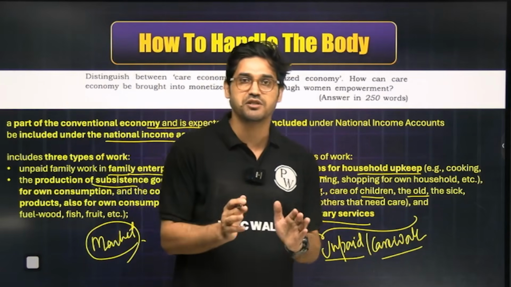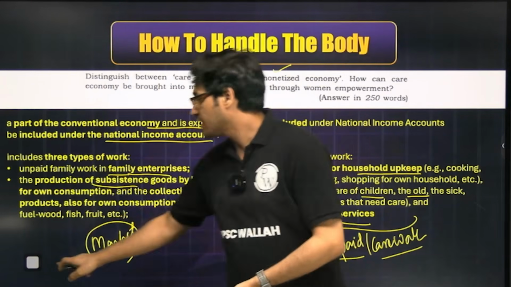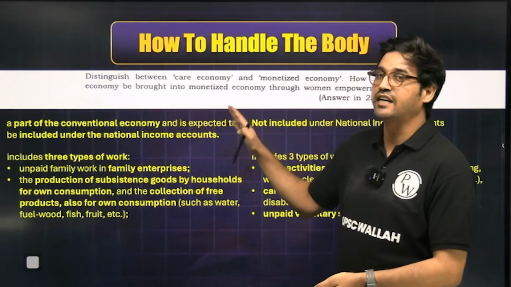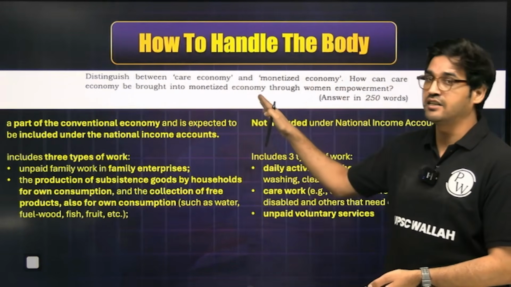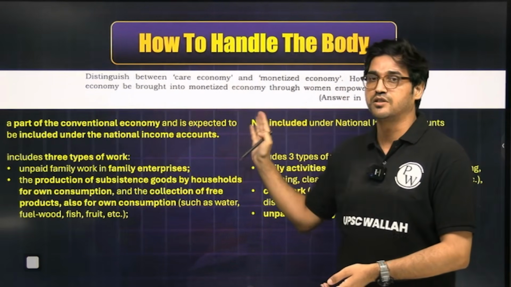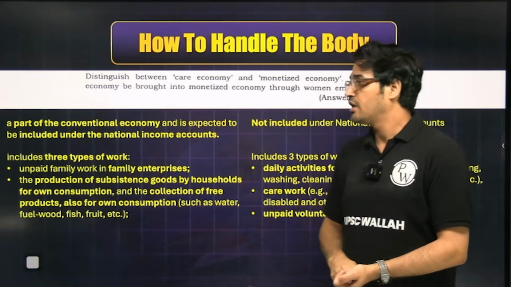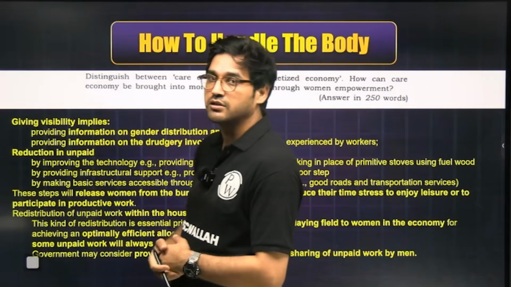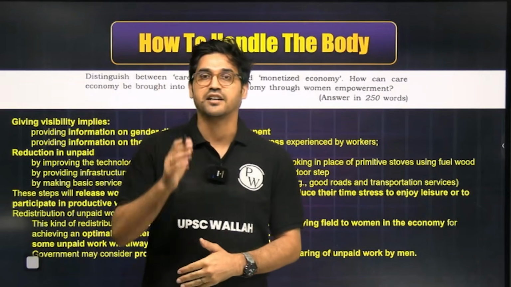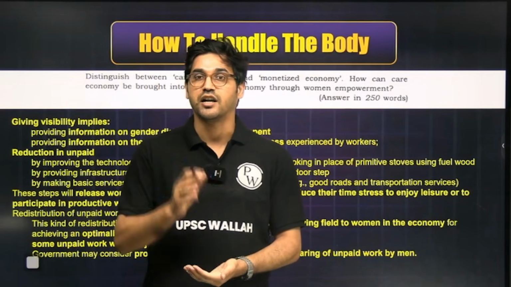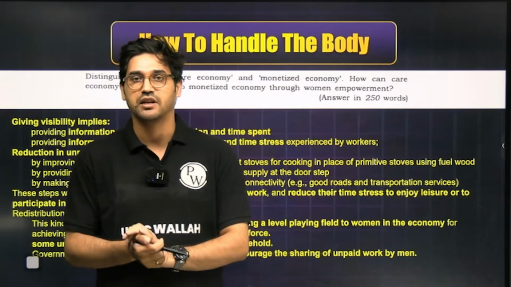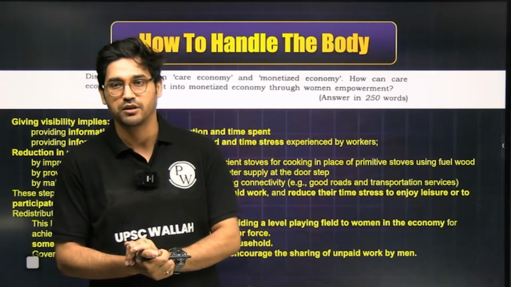Now, once you have established the difference between the two, thereafter, you will have to address the second requirement of the question, which is about integrating care work with the mainstream economy, or which you can say with the monetized economy. Now, herein, you'll have to bring in some convincing arguments. You can talk about how the 3 R's, recognition of this work, reduction of this work, and redistribution of this work can help address the second part.